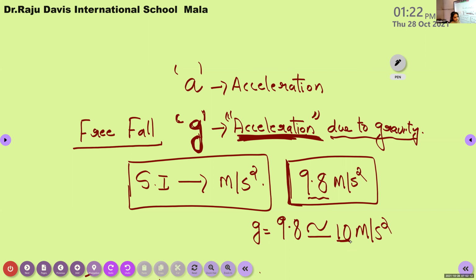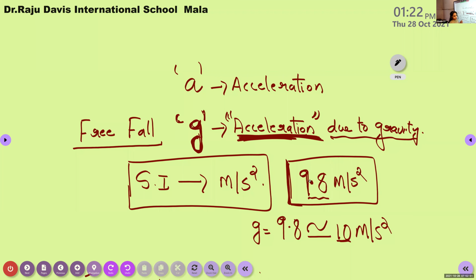Is it clear? Ma'am, is it the constant value of acceleration or acceleration due to gravity? It is the constant value of acceleration due to gravity. Okay, 9.8 meter per second square is the constant value of acceleration due to gravity. It is not for simple acceleration, because in simple acceleration, we cannot say a constant value. It will depend upon the velocity with respect to time. Okay. I will explain, then it will be more clear how this value becomes equal to 9.8 meter per second square for acceleration due to gravity.